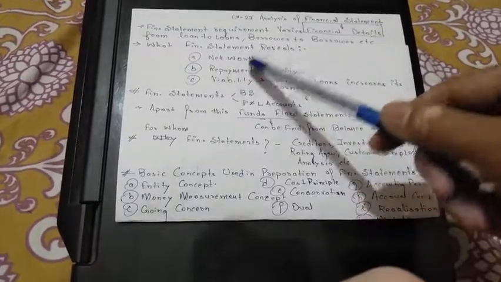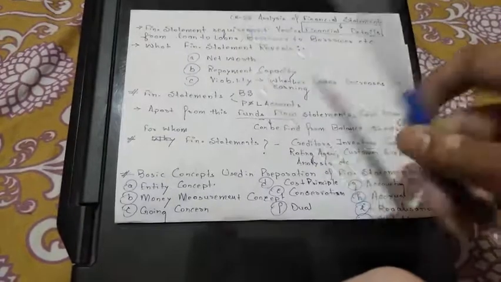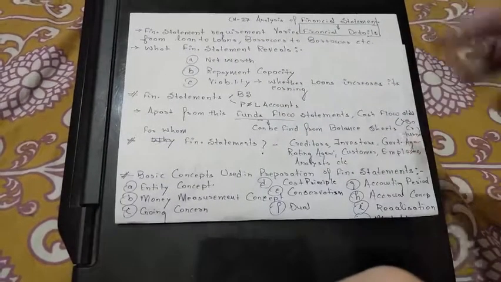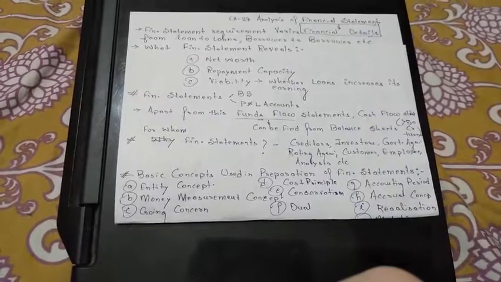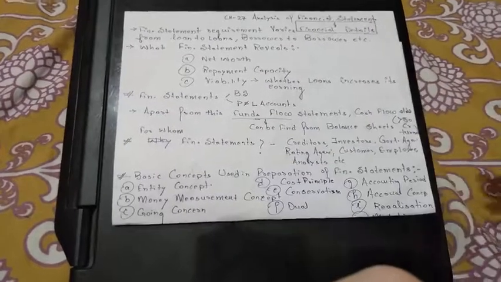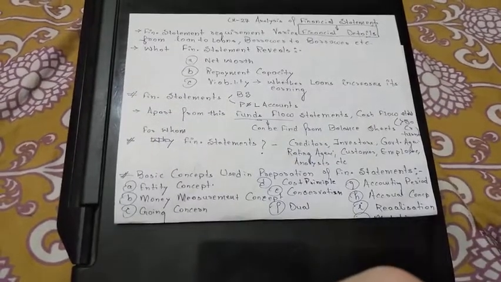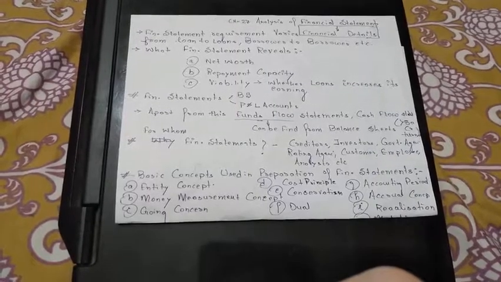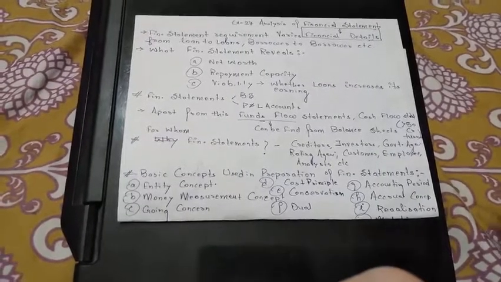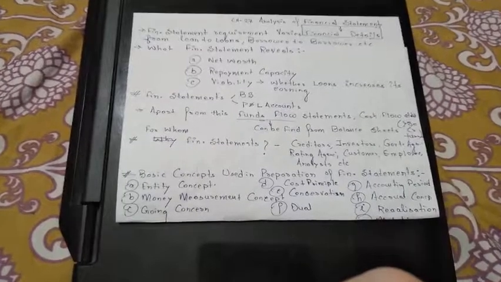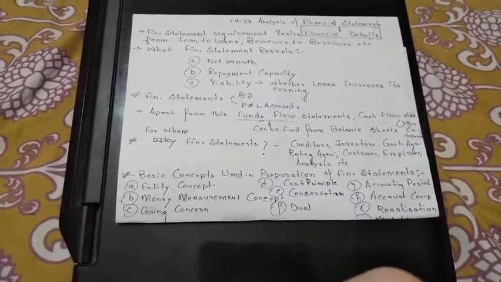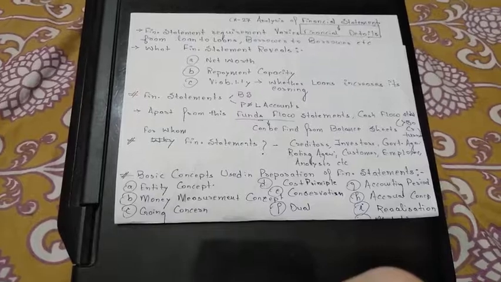So what does the financial statement actually reveal? It reveals the net worth first. What is net worth? The total assets minus total liabilities is the net worth. Second, the repayment capacity. How? We find various ratios from the balance sheet or the profit and loss account, so through that we can trace out whether the person is able to repay or not. If we are going to give the loan, then the person is going to repay or not.